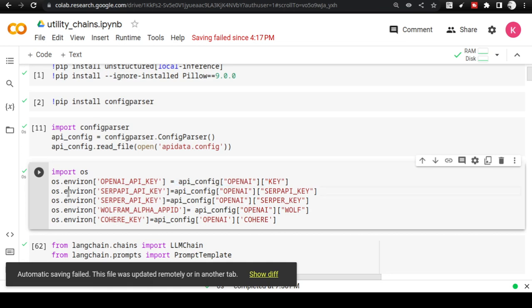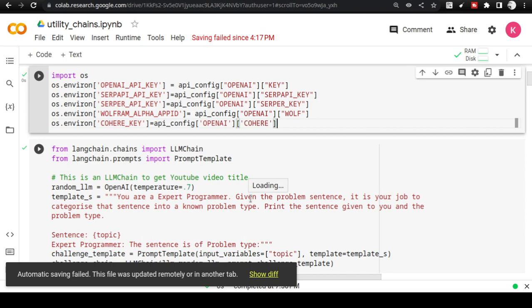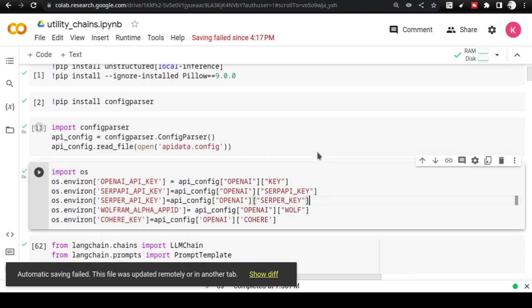So you don't need to worry about these as of now. You will also need the API keys of each of these things, Cohere, Wolfram, etc., if you want to try everything in this notebook. However, in order to try the first thing that I'm going to show, that is to automate prompting, you actually don't need any of these things. All you need to get is the OpenAI key.